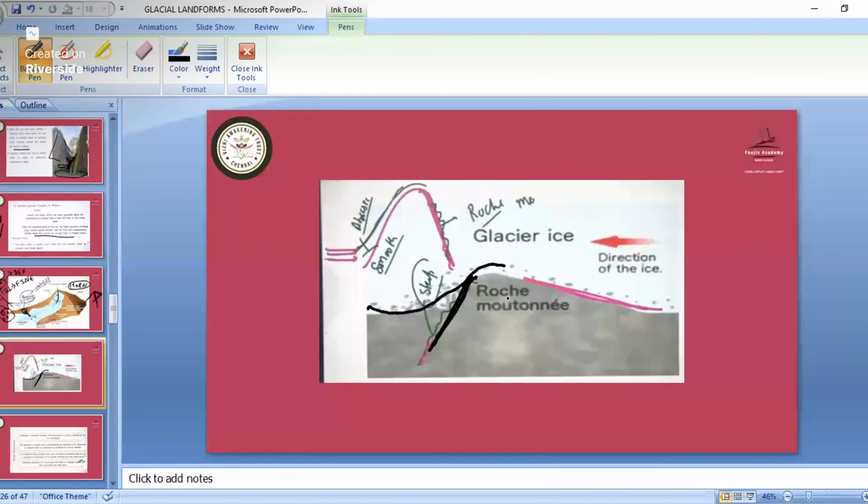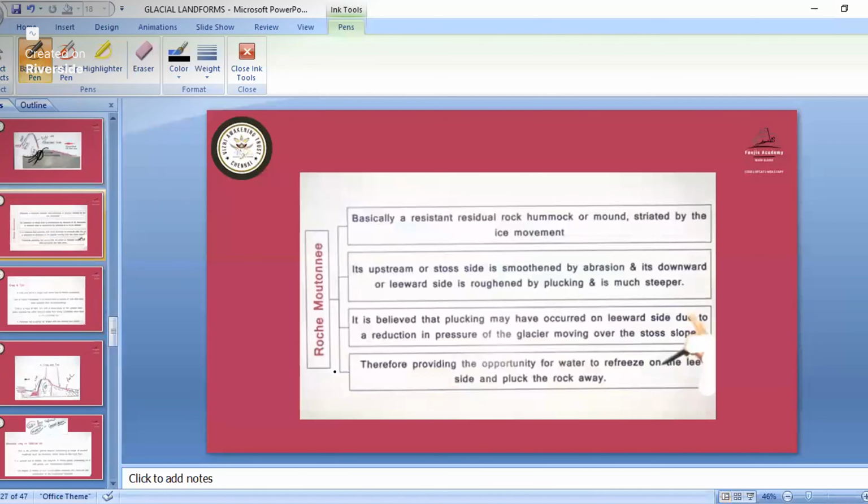Glacial movement is happening from this side, steep mountains. So if we have the steep side at one side, that steep side is another Rocky mountains. So three here, Rocky mountains. Basically a resistant residual rock or mount shaped by the ice movement. Its upstream or stoss side is smoothened by abrasion, and its downward or leeward side is roughened by plucking.